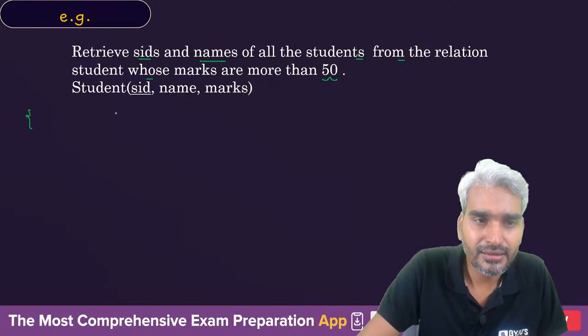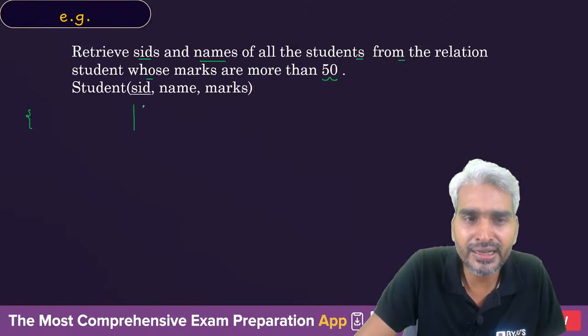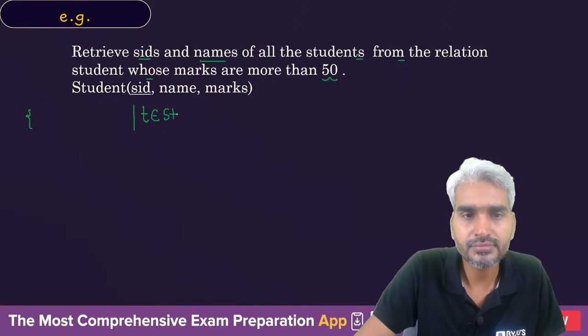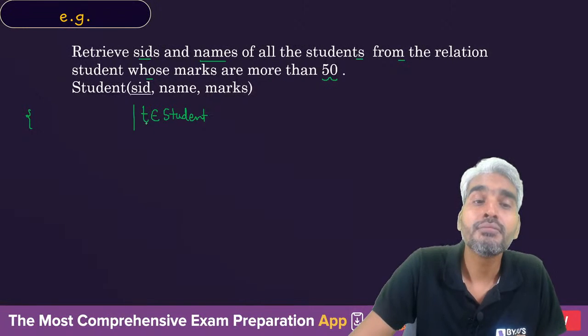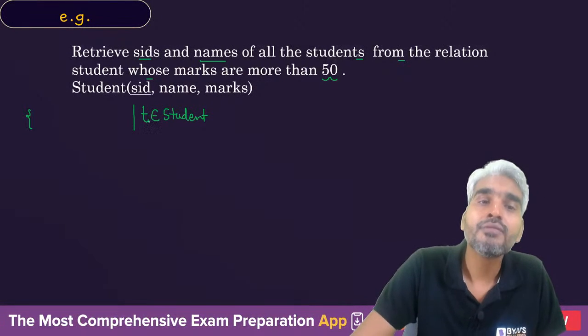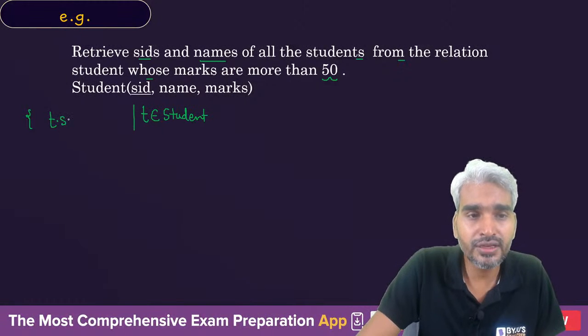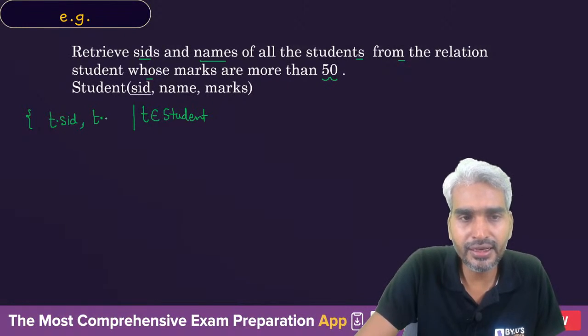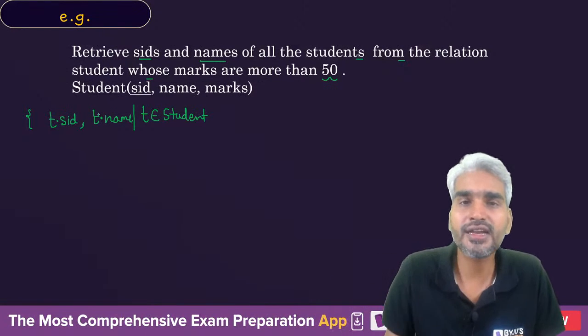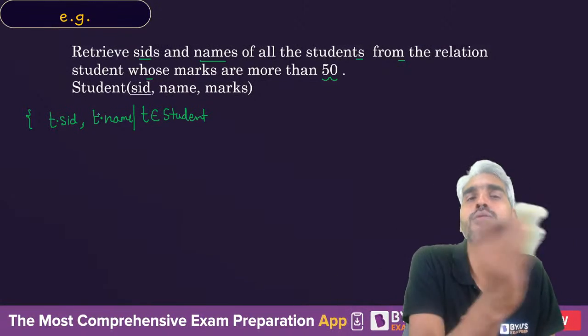Therefore, you will say that tuple T will belong to relation student, but from that tuple T, we don't need all the information. We need SID and, comma, name from that tuple T. So this is one way of creating the attributes in the output tuple.